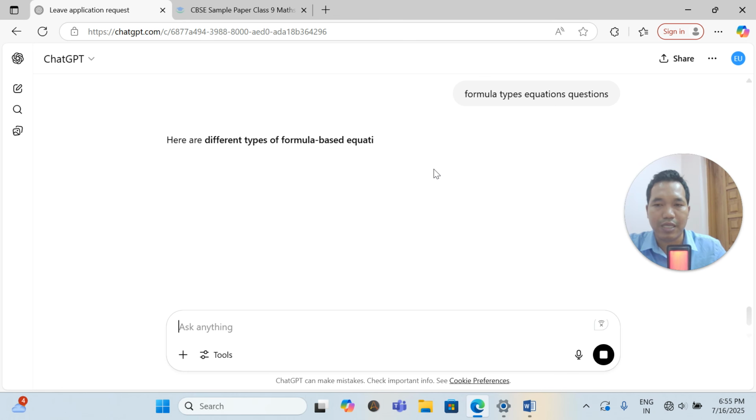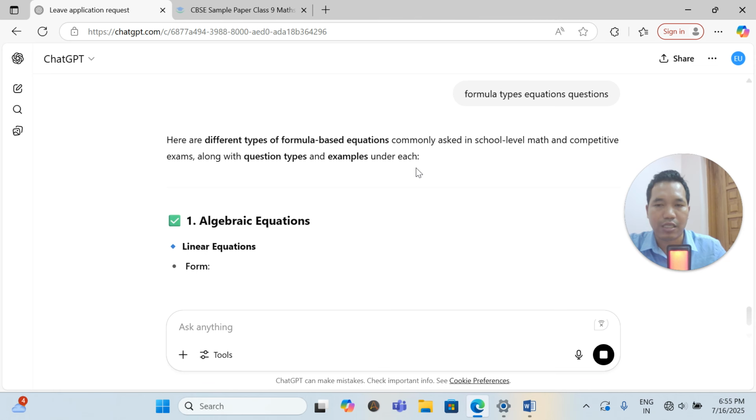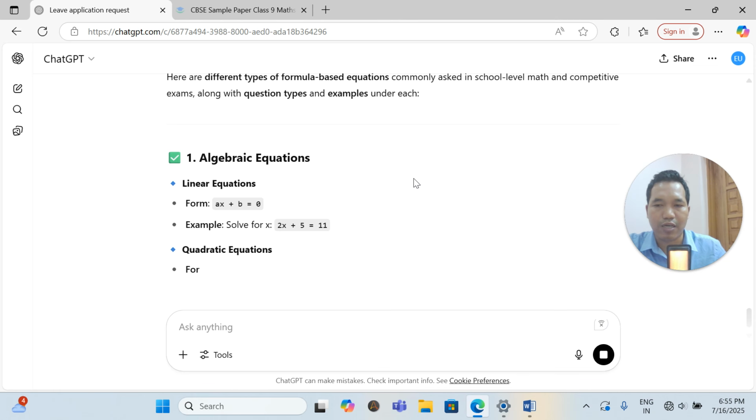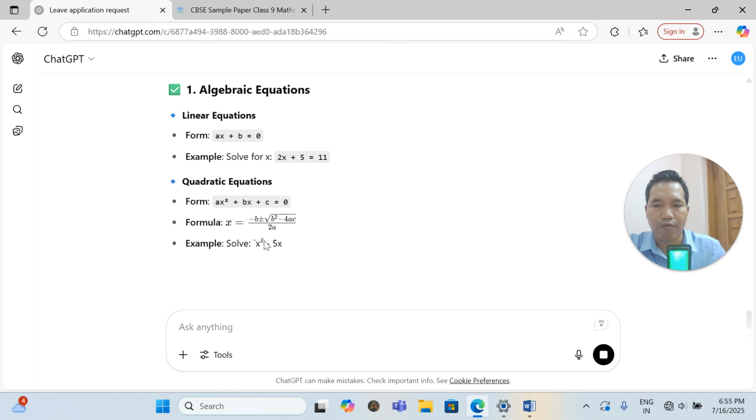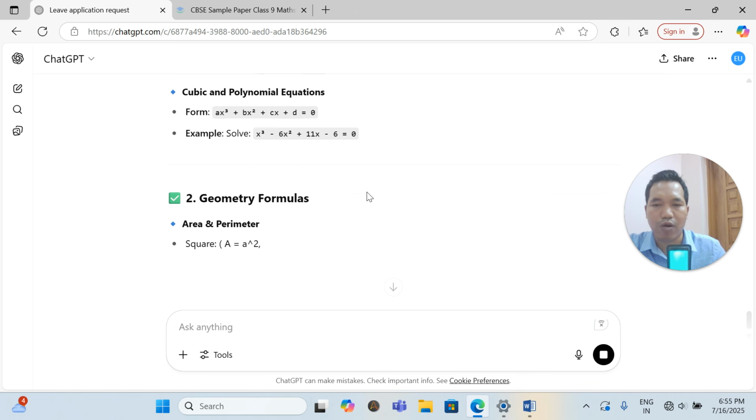So there is a big challenge: the text cannot come into Word as it is. If you are typing formula-type equations, see how these formulas look. It is very hard to bring them into the Word file.